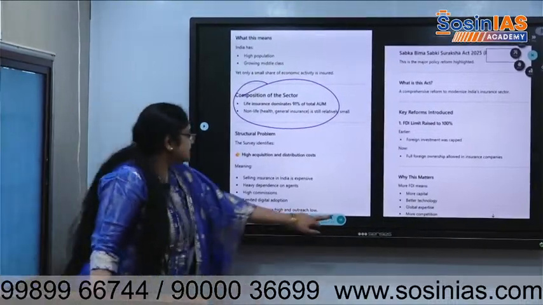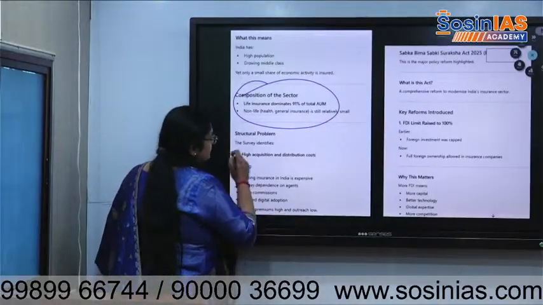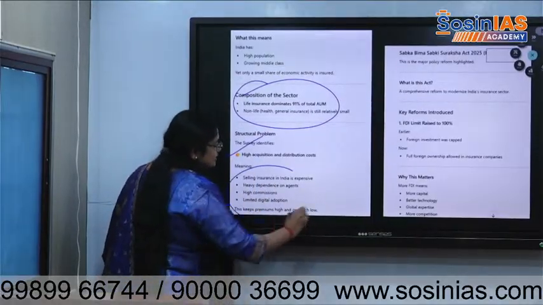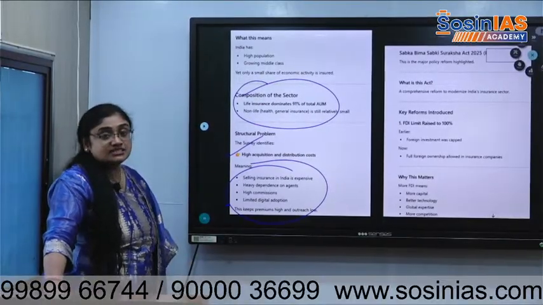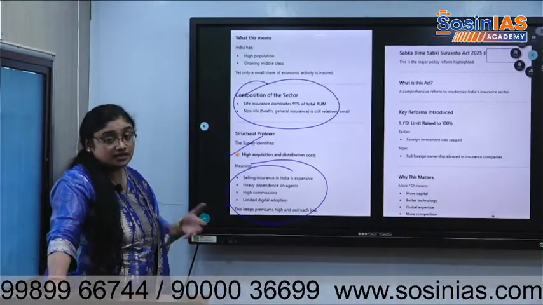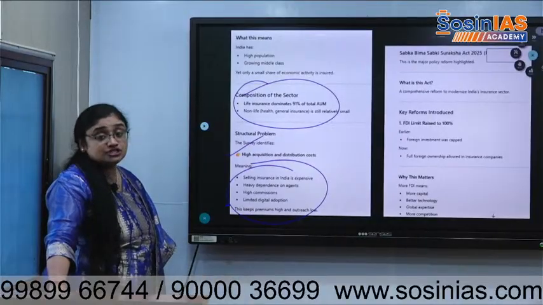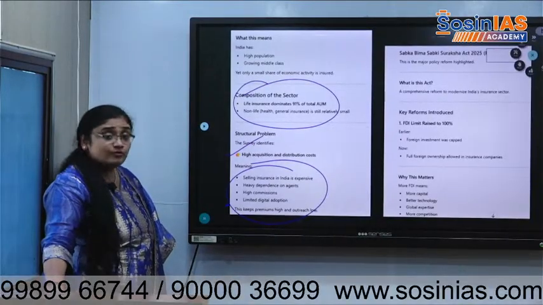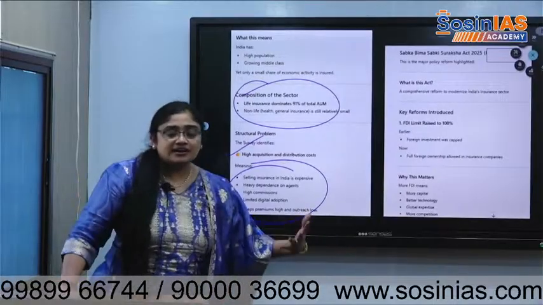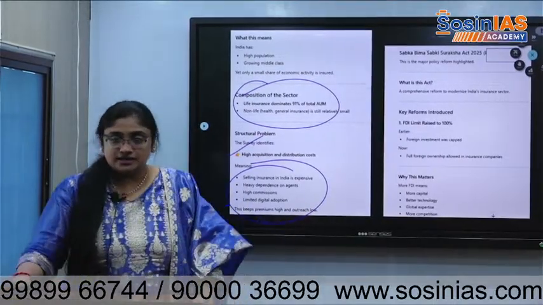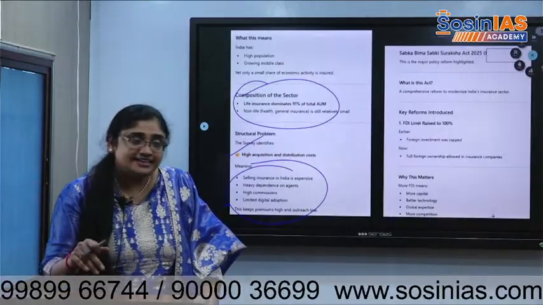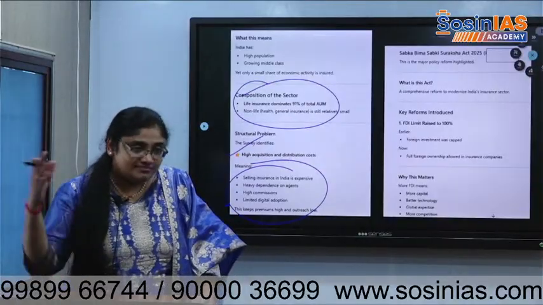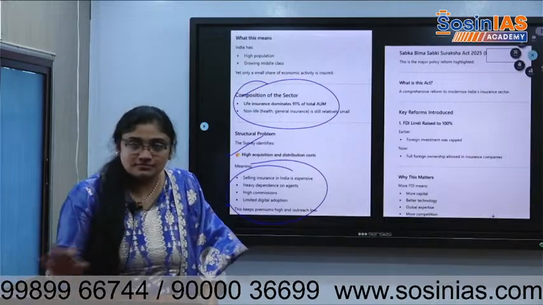So the survey says that there are high acquisition and distribution costs, selling insurance is very expensive. Heavy dependence on agents, middle people, brokers, high commissions. It means generally we are not in a mindset to get insured. A lot of pressure needs to be put by the middle agents. They need to work 24/7. Their salaries will go.